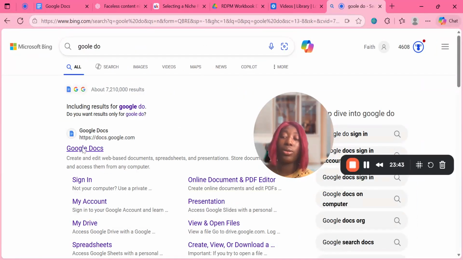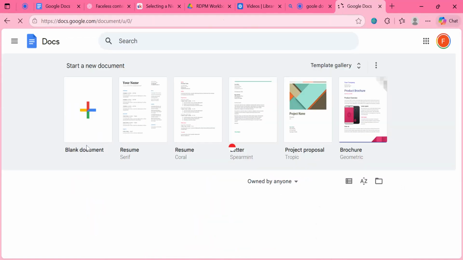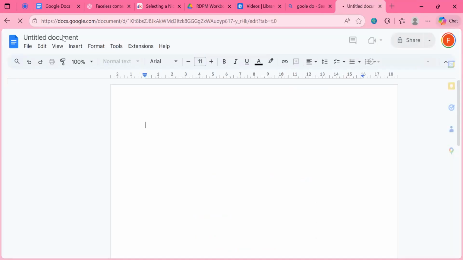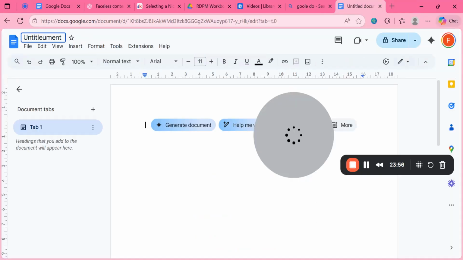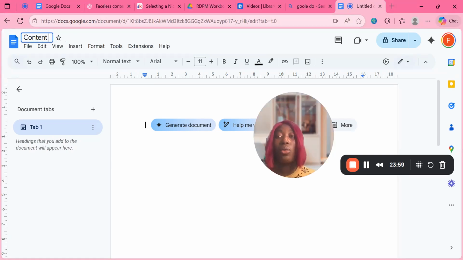You click on that, and you see where it says blank page. You open that, and then you change the title. For me, I would say content planning, because I'm showing you guys. Open this, don't wait until the end of the video. Open this and do that. I'm going to go through it with you one at a time. So this is content planning.